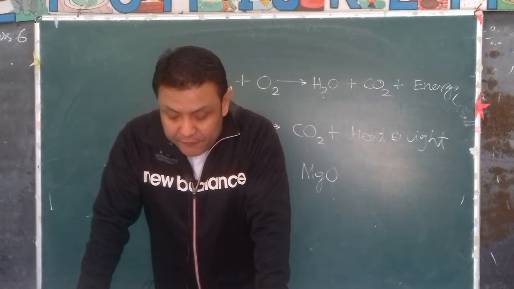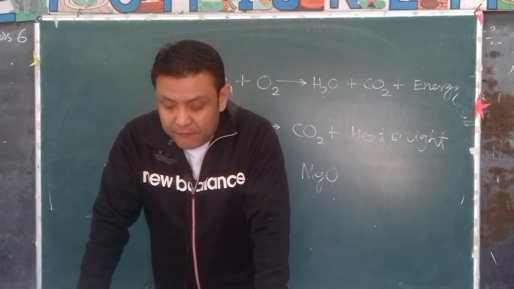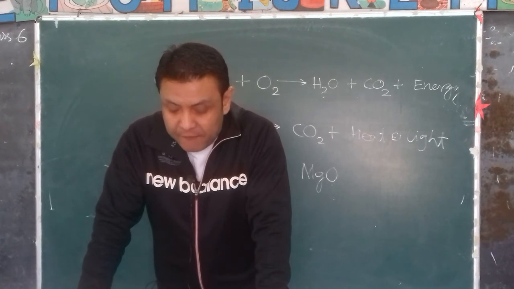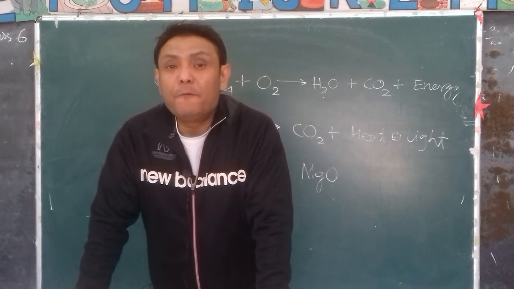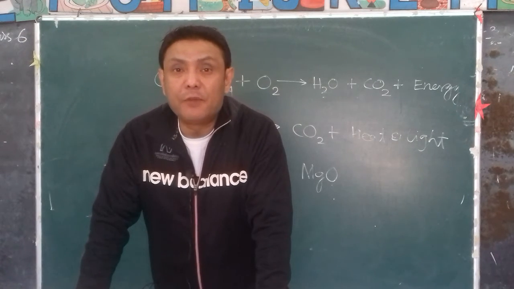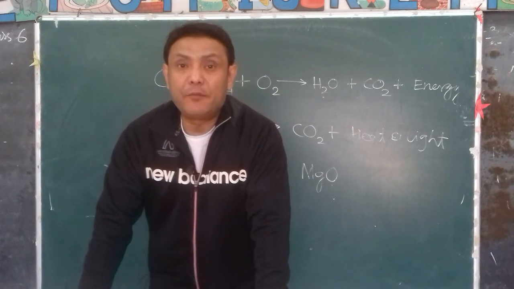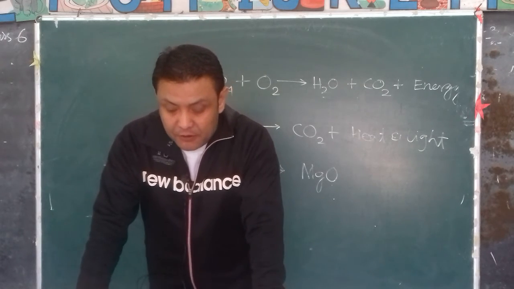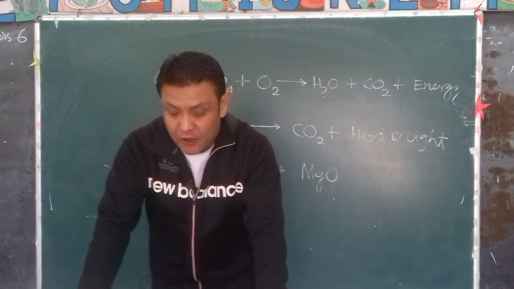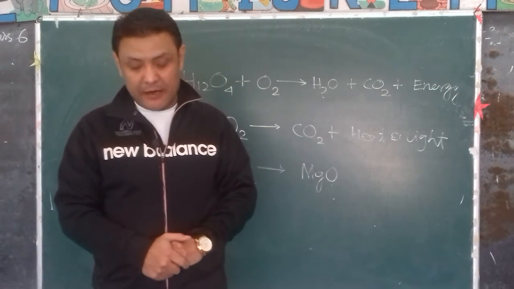Different substances have different ignition temperatures. Inflammable substances such as petrol and alcohol have very low ignition temperature. That's why they catch fire very, very easily. You don't have to heat too much, because the ignition temperature of petrol, kerosene and so on is very, very low.